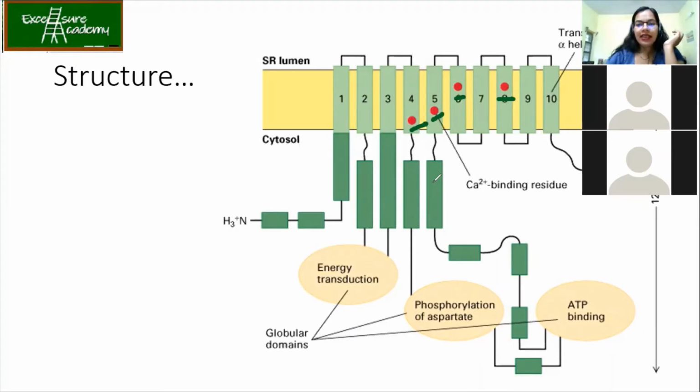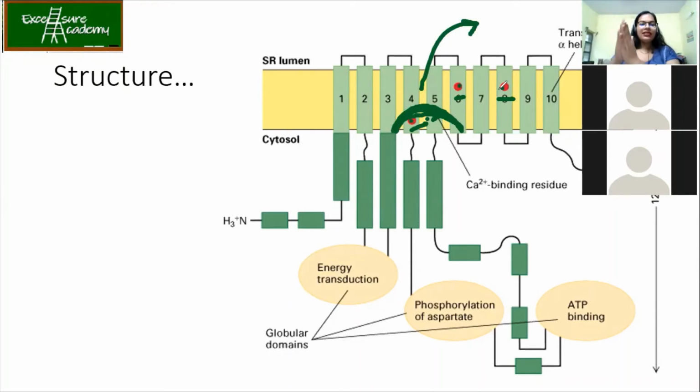Initially it has been bound towards this side. Now, when this has to be moved from this side to the other side, like from cytosol to outside, it will move from the 4th, 5th region to the 6th, 8th region. It will go from here downwards. So from the top it will go towards the bottom, and then when it gets open like this, it is easy for them to cross the membrane.